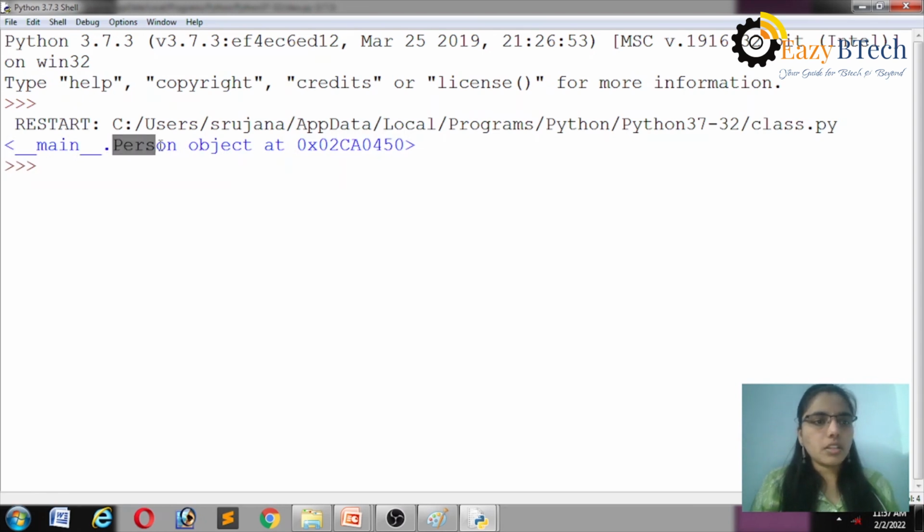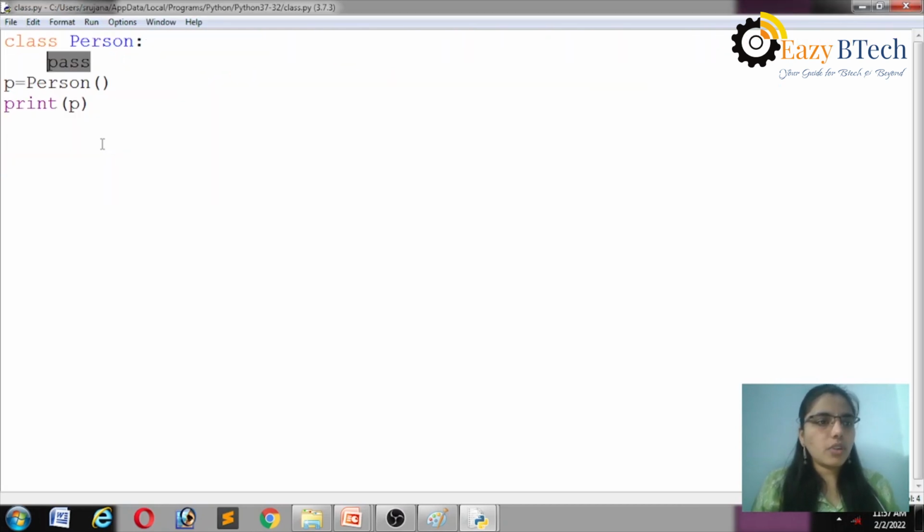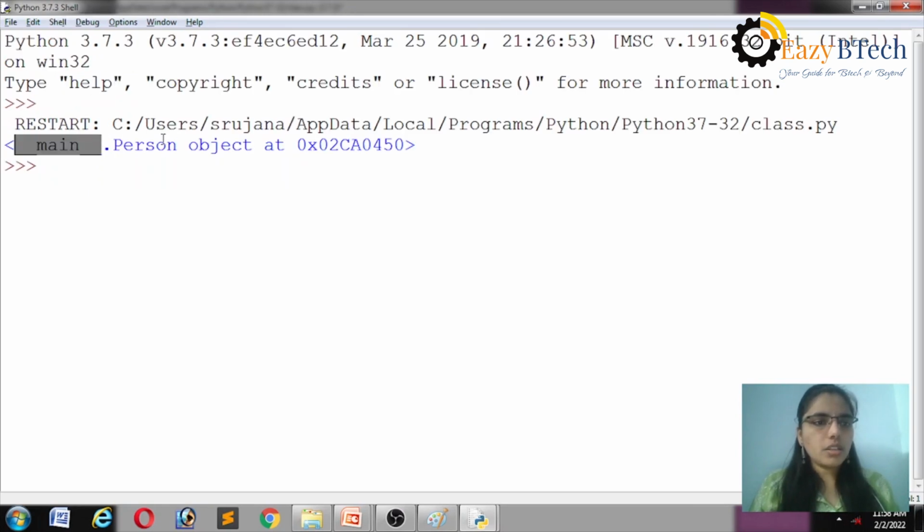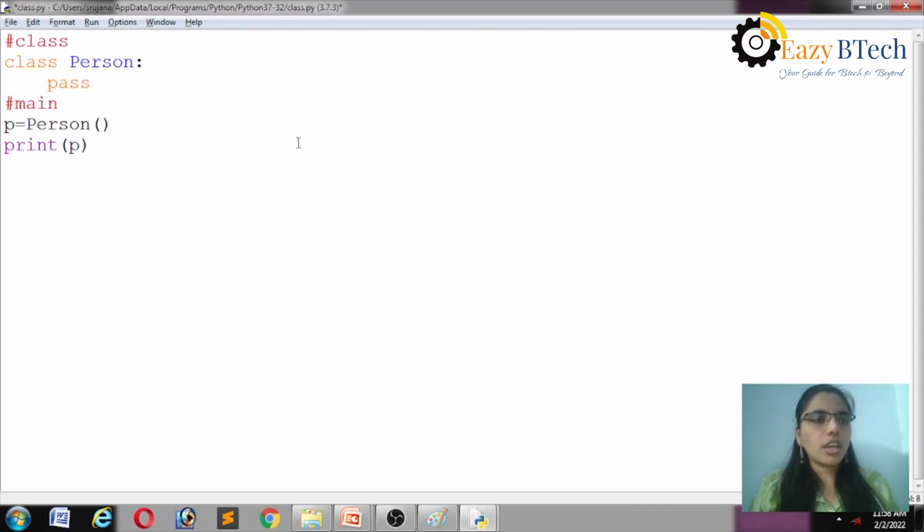Here, person is a class. Okay. So it is the main functionality. Main function starts from this. It is a class functionality. Whenever we create an object for person, automatically the person class is executed. That is the main person object. It is the object memory allocation, like this object memory allocation here.